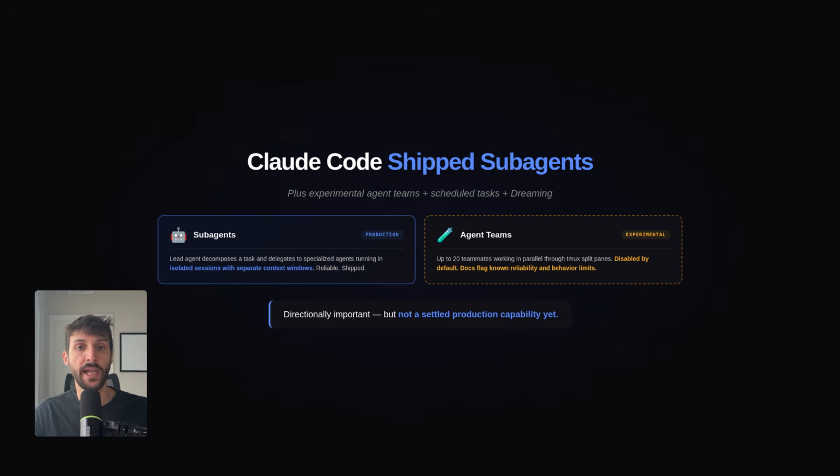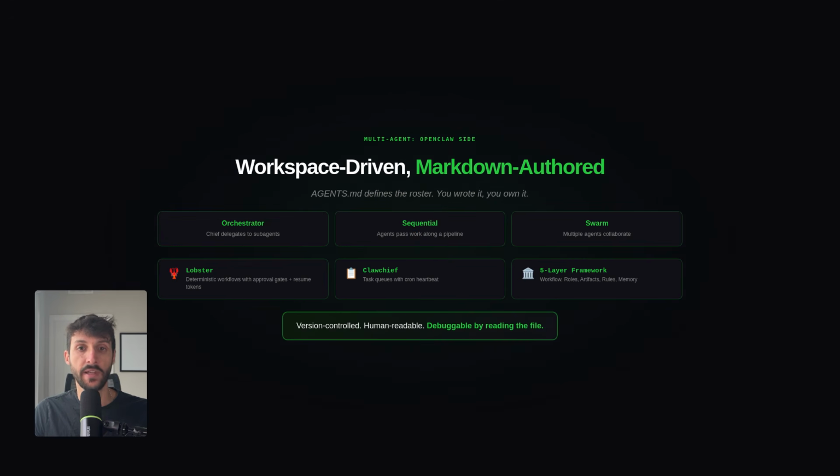Now let's compare multi-agent orchestration because this is where the conversation gets genuinely interesting. OpenClaw's multi-agent model is workspace driven. Agents.md defines your roster. You can run orchestrator patterns where a chief agent delegates to subagents. You can run sequential patterns where agents pass work along a pipeline. You can run swarm patterns where multiple agents collaborate. Lobster gives you deterministic workflow shells with approval gates and resume tokens. The key advantage is you define everything in your markdown files. Your orchestration logic is version controlled, human readable, and debuggable. You wrote it, you own it, and you can change it.